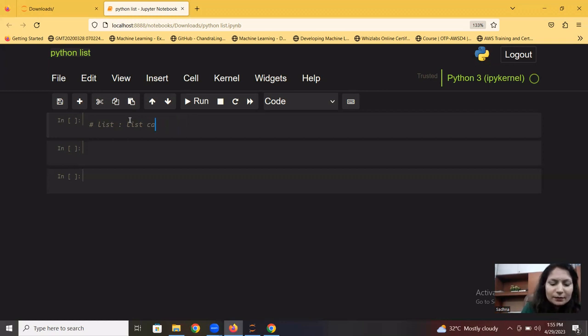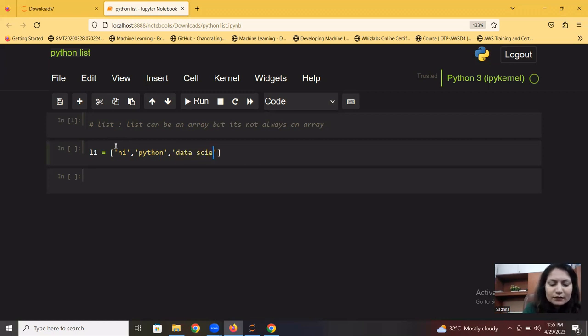Let me write it. A list can be an array, but it's not always an array. I'll explain this statement. Let's say I'm creating this list. L1 is my list in which I'm storing multiple data types altogether. Let's say I have put in hi, Python, and some comma separated values.